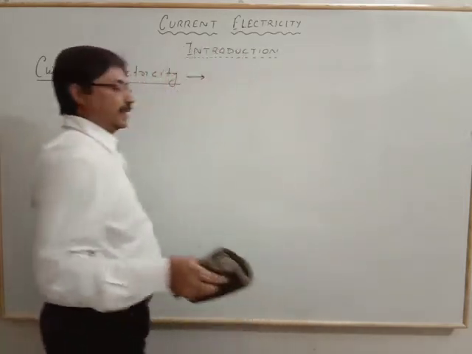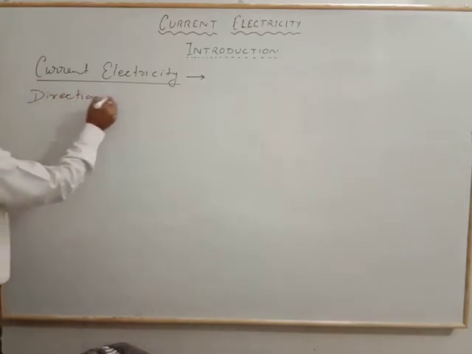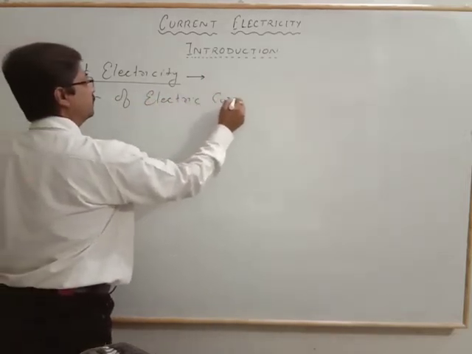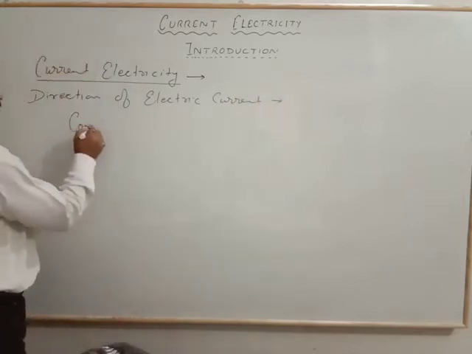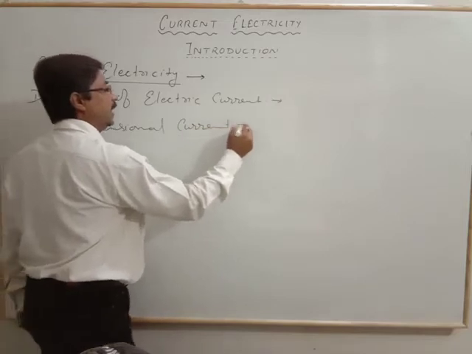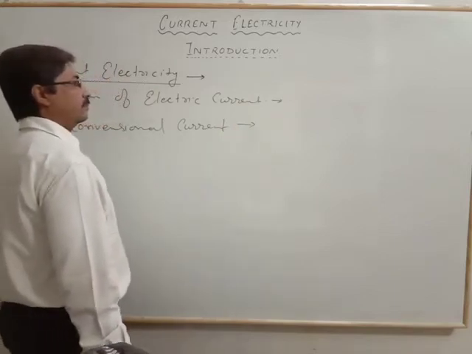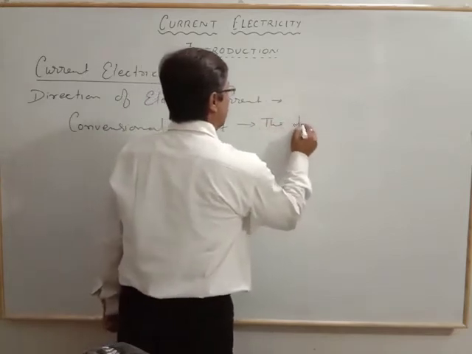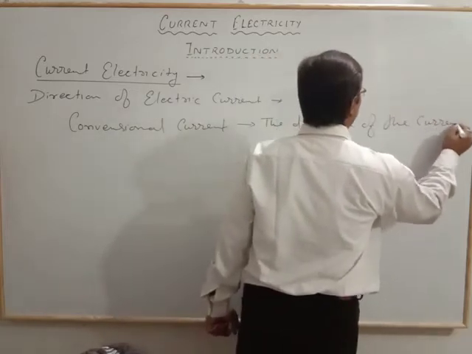So the direction of electric current, first of all for the conventional current, is along the direction of the applied electric field.